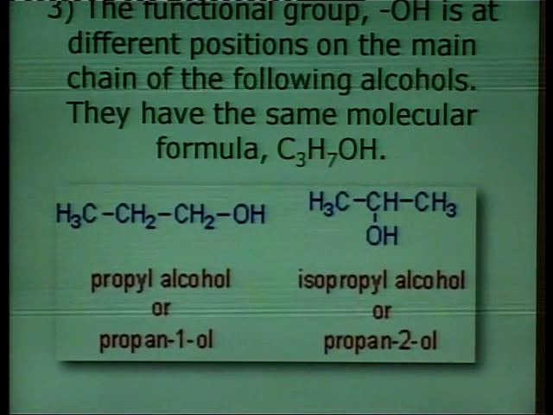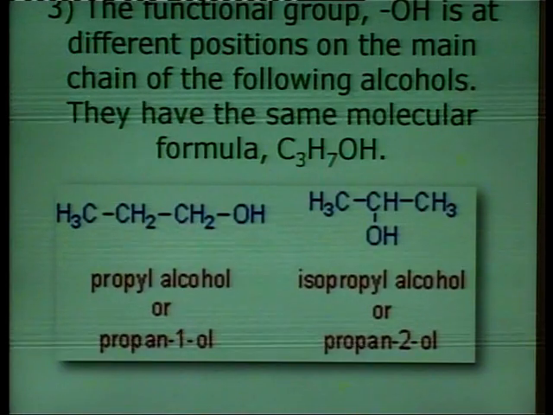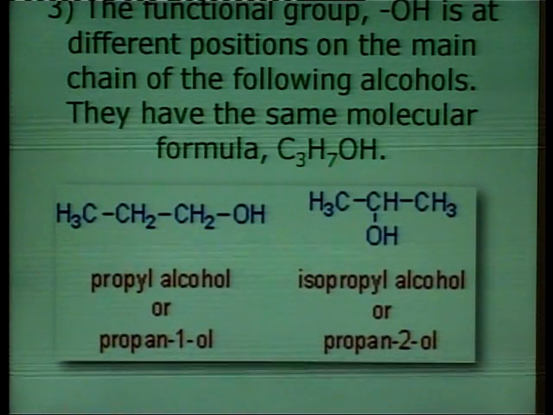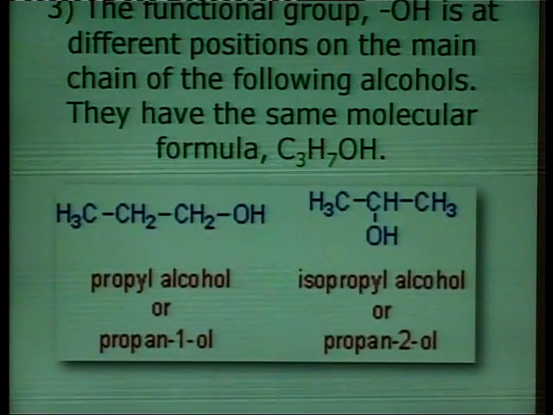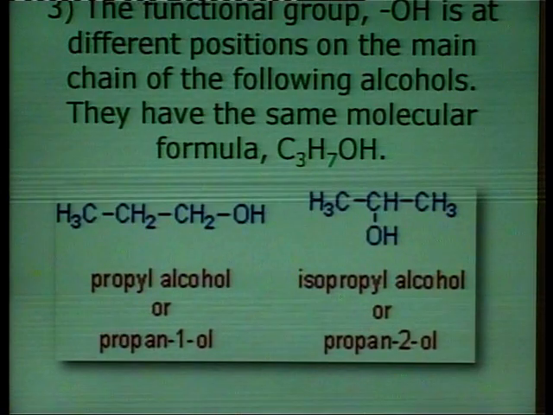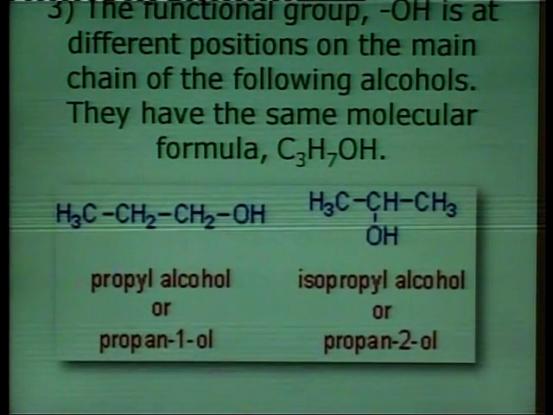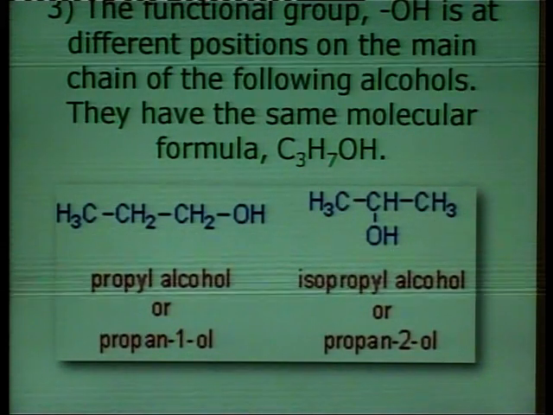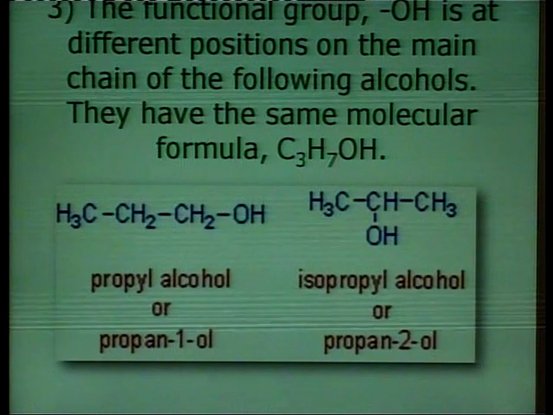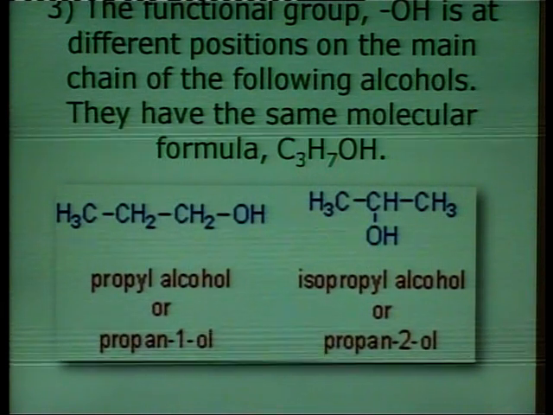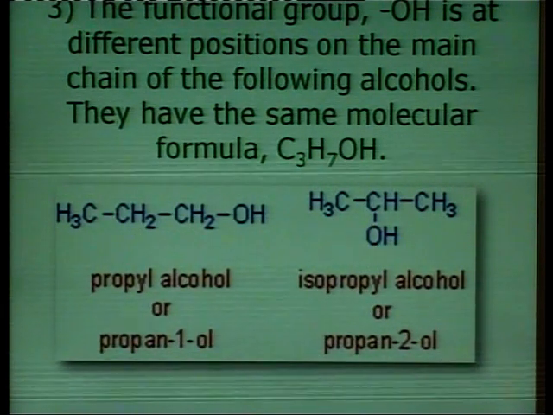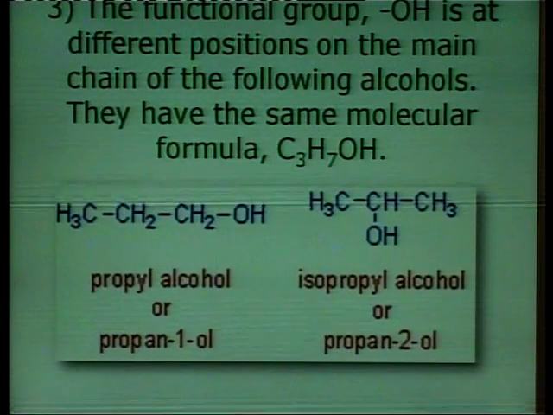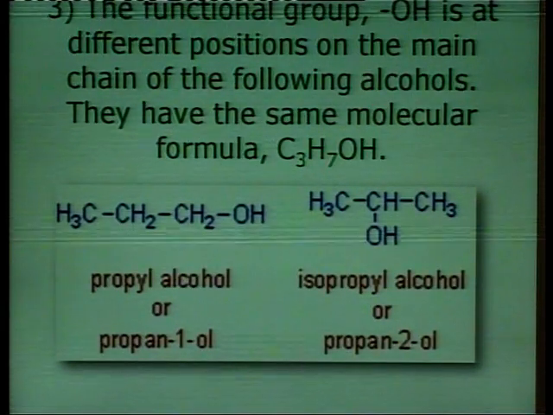One is normal propanol and the other is isopropyl alcohol, or 2-propanol. The molecular formula is the same, but the position of the OH group in these two compounds is different.